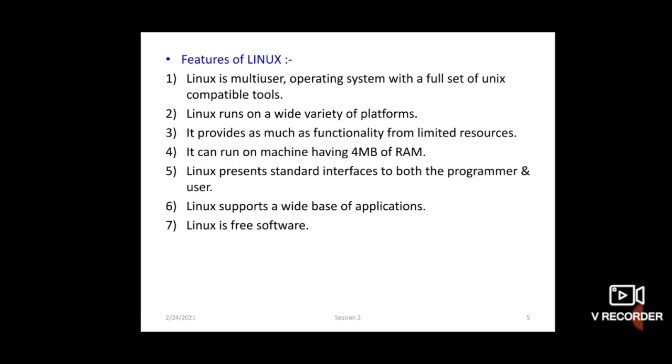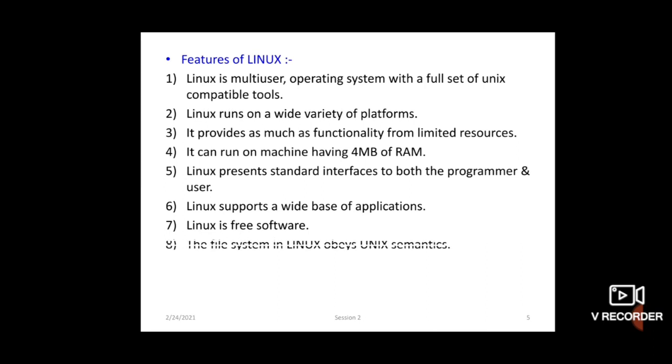Why is it called free software? Because in the early days, the Linux source code was available for free on the internet. So many users around the world have contributed to the development of Linux. The copyright over Linux is still held by the code's various authors. Linux is free in the sense that people can copy it, modify it, and use it in any manner they want.